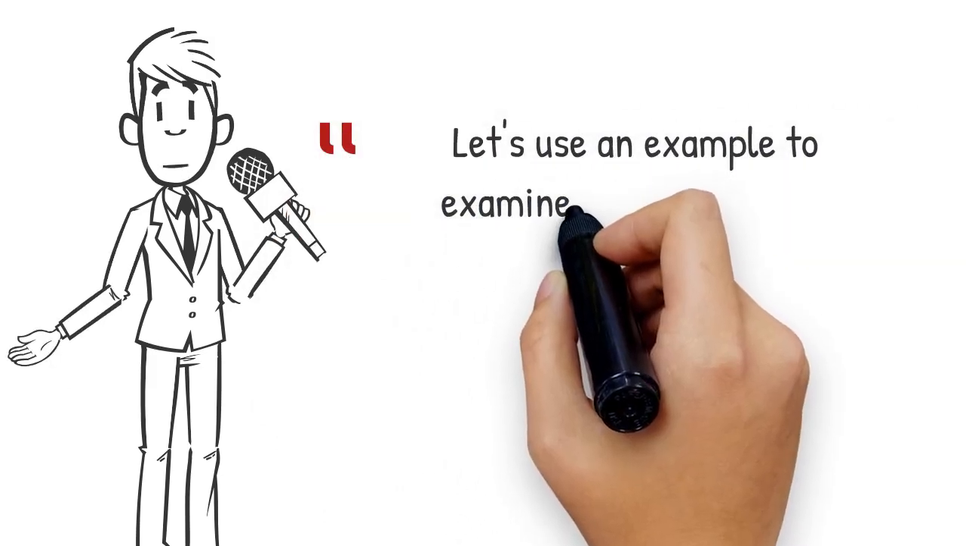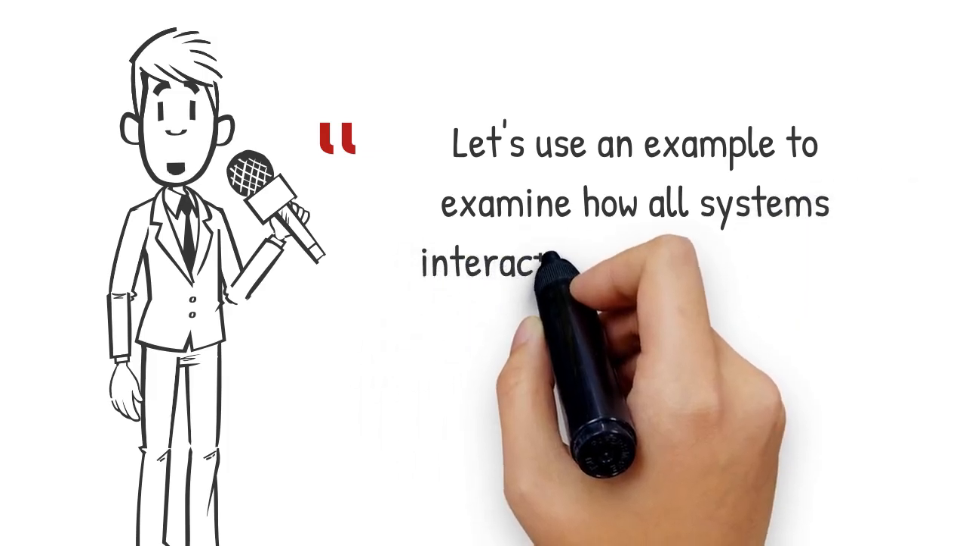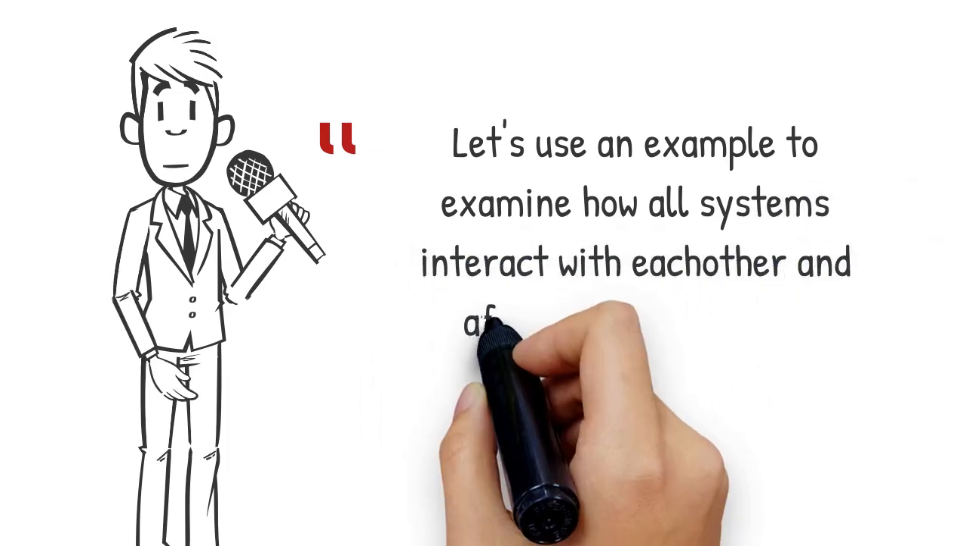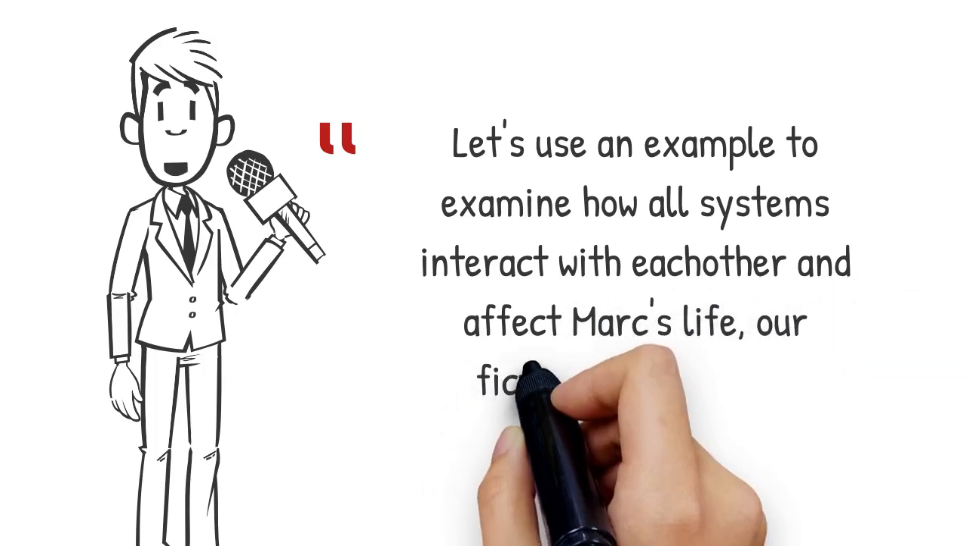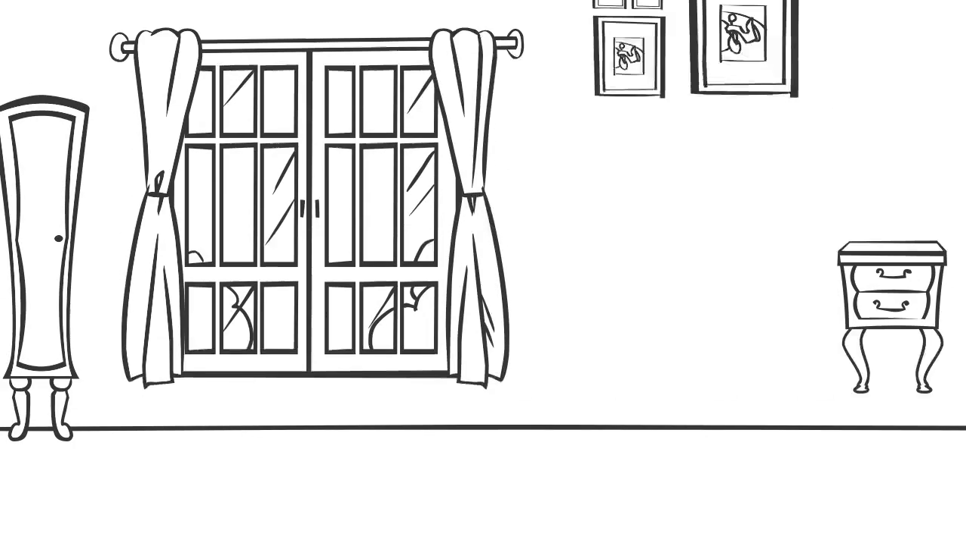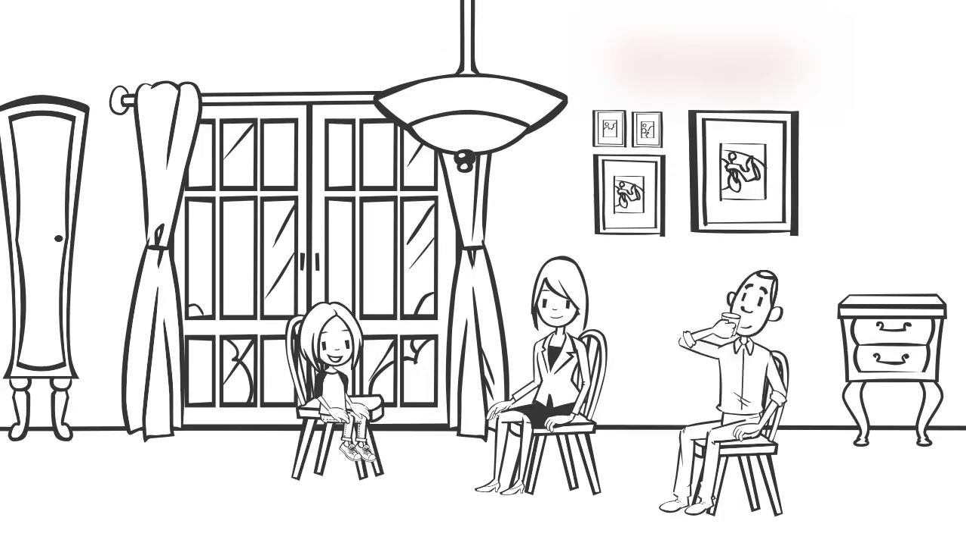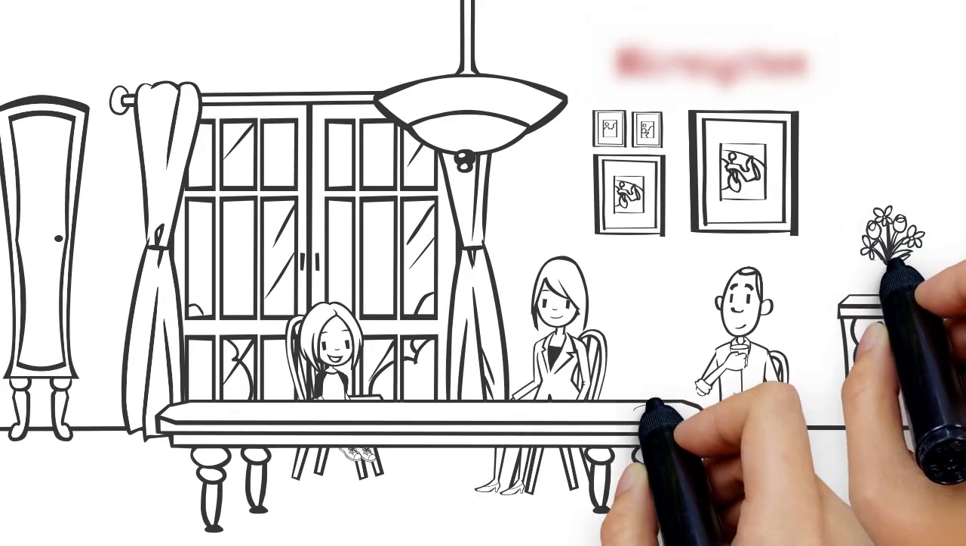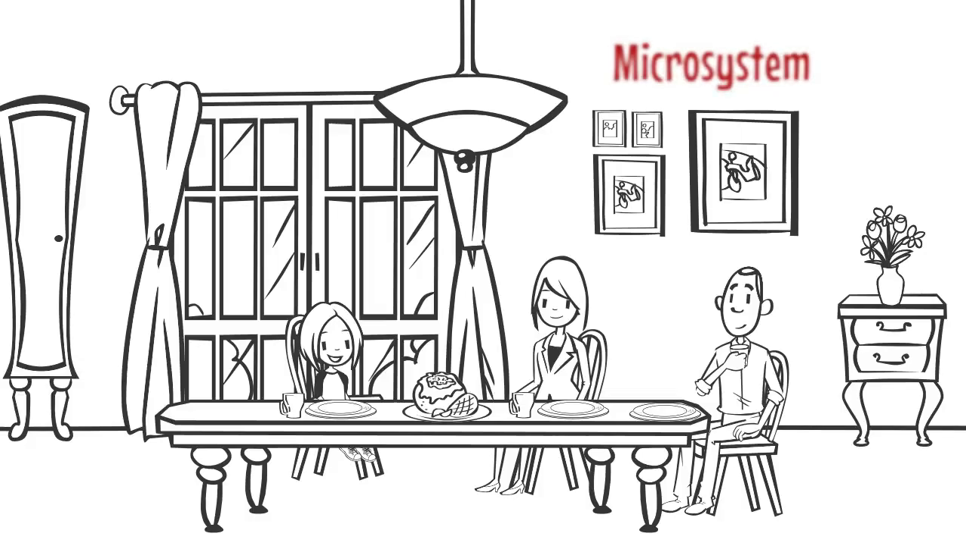Let's use an example to examine how all these systems interact with each other and affect Mark's life, our fictional character. Mark is a 32-year-old Hispanic male and a successful businessman. Mark is married to Linda. Linda is a 30-year-old Caucasian woman who works as a social worker at their local hospital. Mark and Linda have a 6-year-old daughter named Anita. Anita attends a private school.